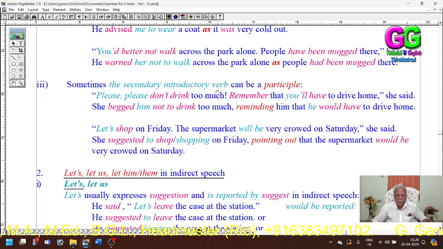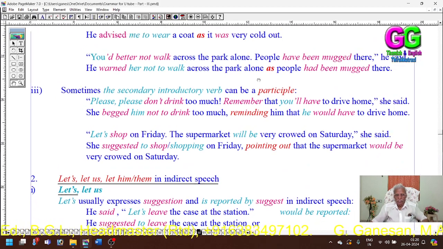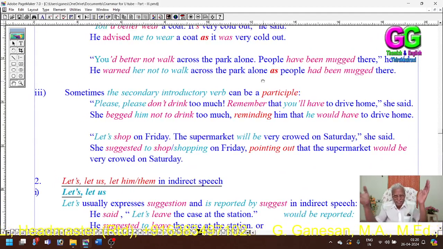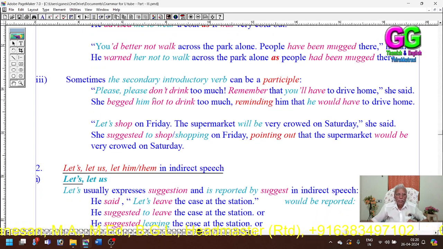Sometimes the secondary reporting verb can be a participle. In the third model, the secondary reporting verb can be a participle. Please don't drink too much. Remember that you'll have to drive home. Please don't drink too much is a command, a request. Remember that you will have to drive home is a statement.